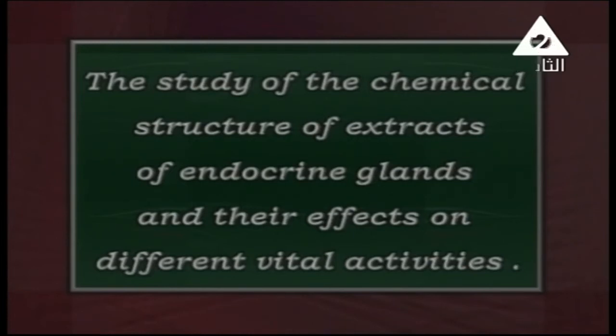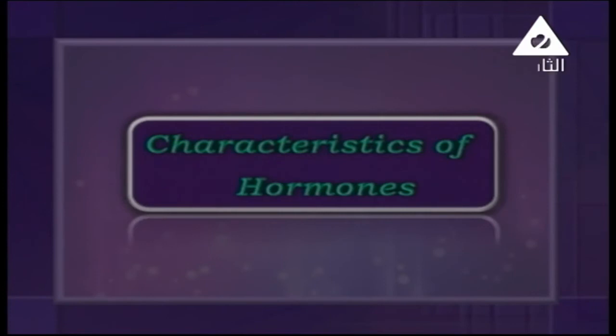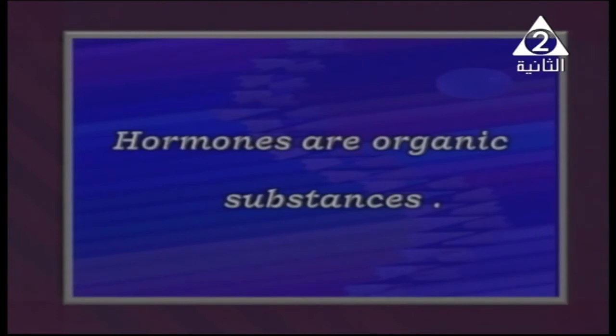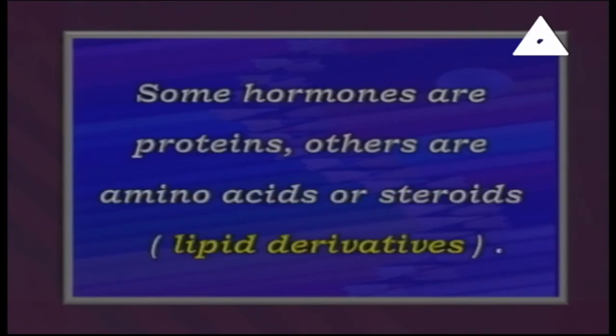Hormones are also characterized by what? One of the most important characteristics of hormones is that they are organic substances. Some hormones are proteins, amino acids, or maybe steroids.